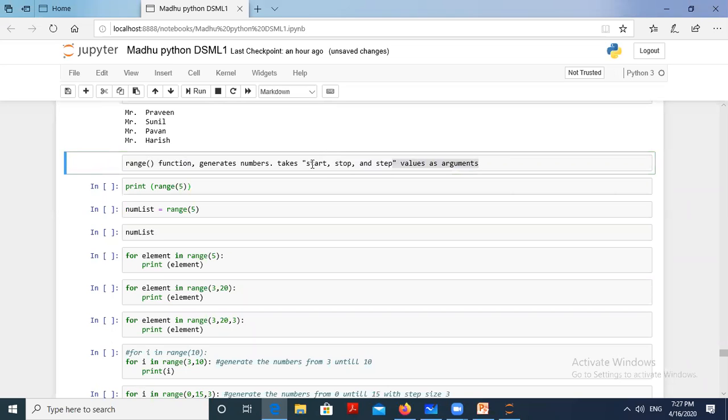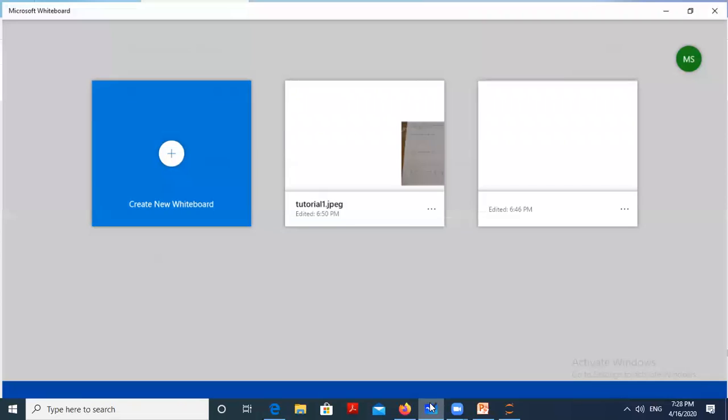What is the starting value of the index? What is the ending value of the index? And step is nothing but the step size, the increment for accessing elements. If I don't want to access every element but want to access other elements, then use the step size in the range function. For this, please listen to a small explanation through the whiteboard.